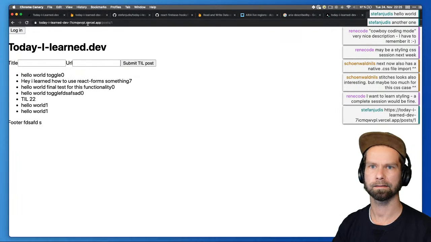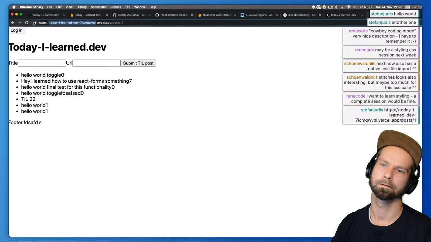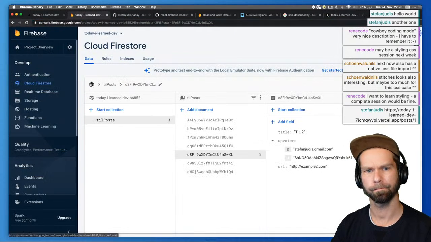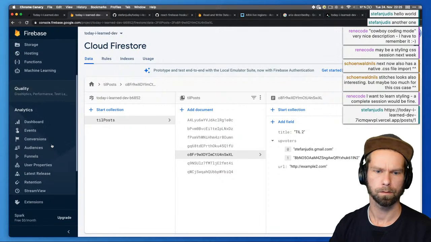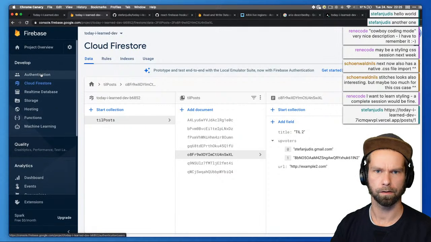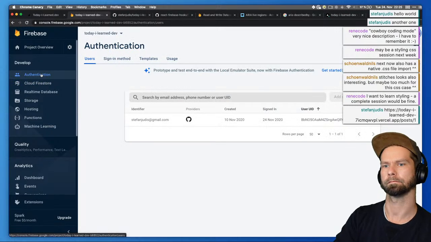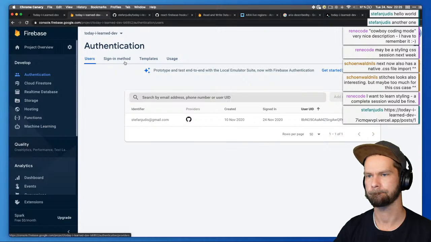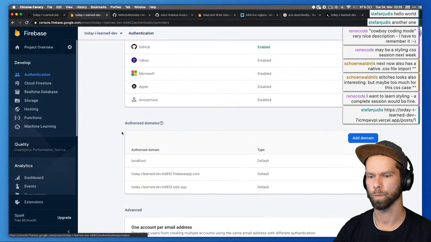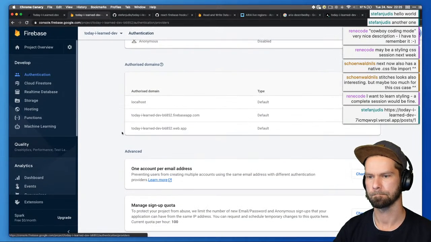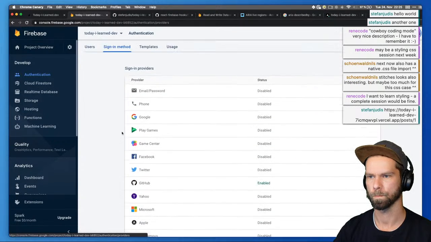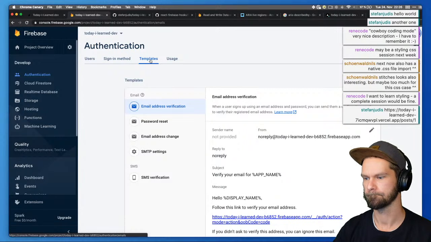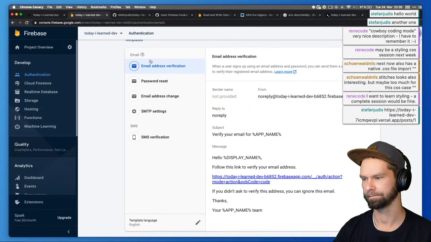Do I have to add this URL for login to Firebase, maybe? So how did we do the login? Authentication. Am I exposing things here again?